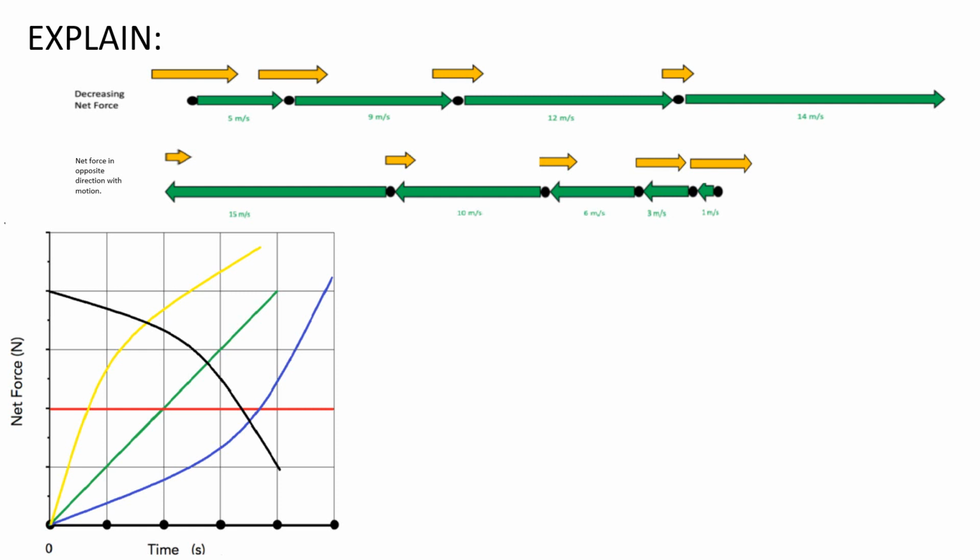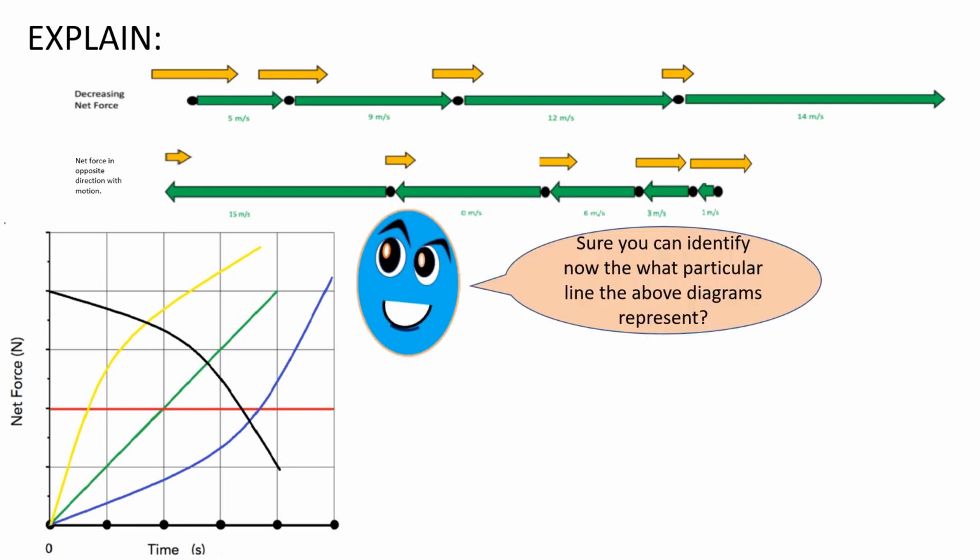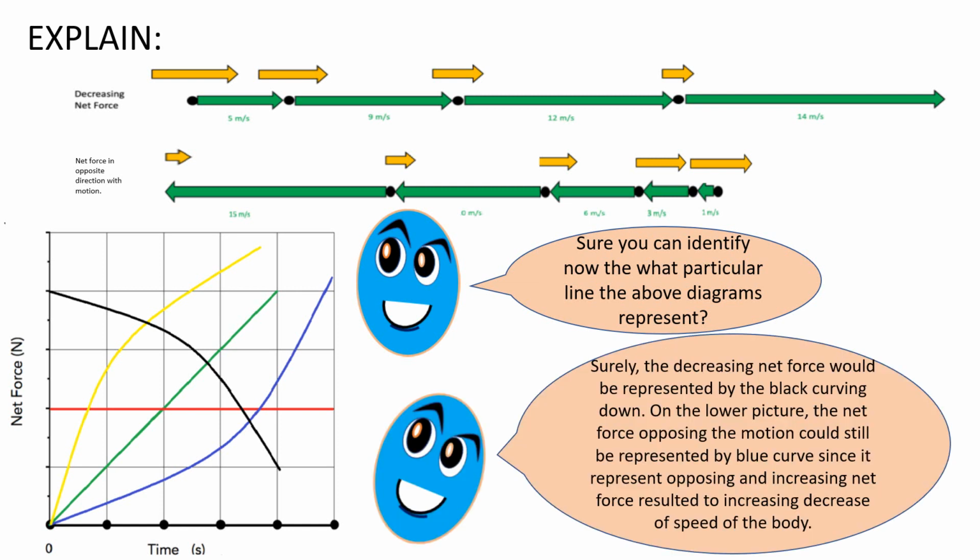Explain. Sure, you can now identify what particular line the above diagrams represent. Surely, the decreasing net force would be represented by the black curving down. On the lower picture, the net force opposing the motion could still be represented by the blue curve, since it represents opposing and increasing net force, resulting in increasing decrease of speed of the body.